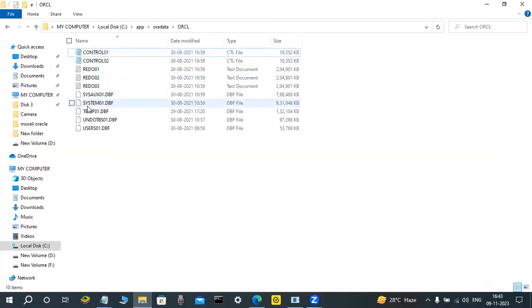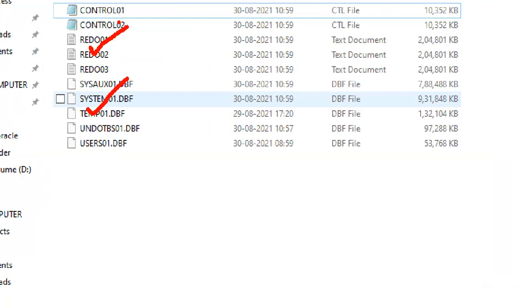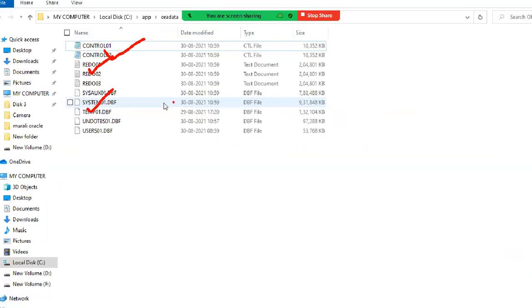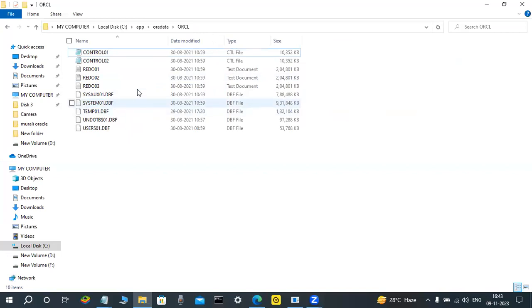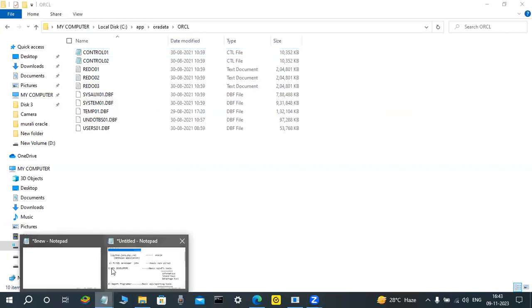Because they have good knowledge of data files, log files, and control files. What happened? They have an idea. That's why it is a collection of files physically. Now here, that is a database only, a physical database. But here those persons are telling the physical structure of the database.